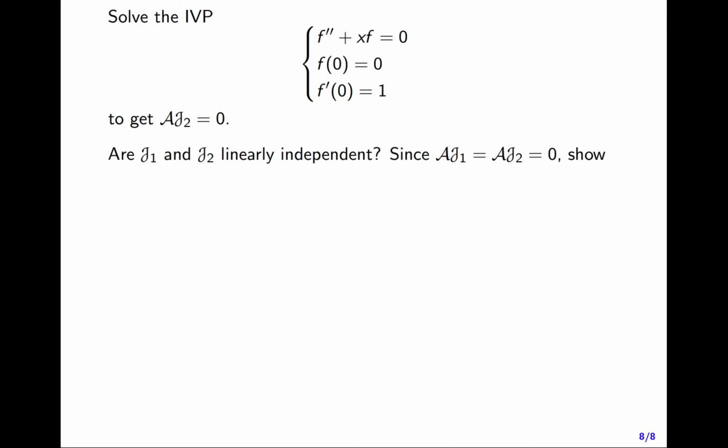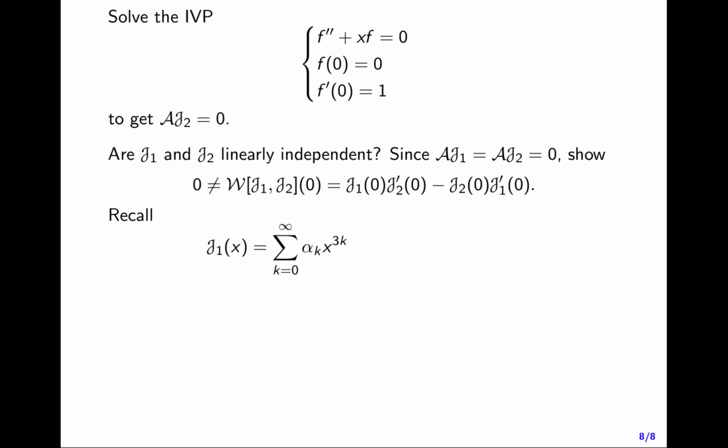Well, we know that A on j1 equals A on j2 equals 0. j1 and j2 both solve a differential equation, so we just have to check the Wronskian. And it suffices to show that the Wronskian of j1 and j2 at 0 is not 0. And remember what the Wronskian is. This is j1 of 0 times j2 prime of 0 minus j2 of 0 times j1 prime of 0. So can we calculate what these values at 0 are for j1 and j2? And I'm picking this Wronskian to be evaluated at 0 because I know that j1 and j2 are basically power series centered at 0. So I know a lot about their values at 0.